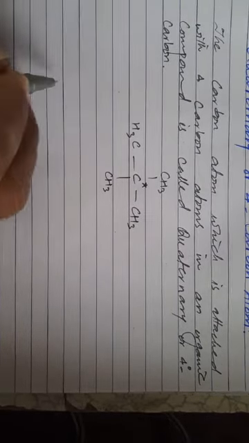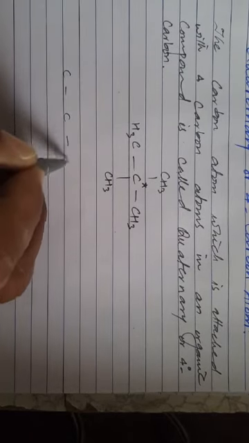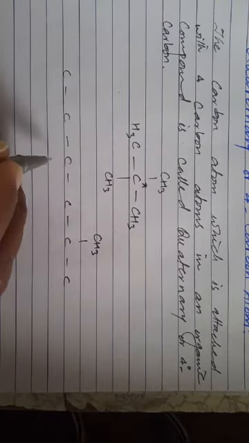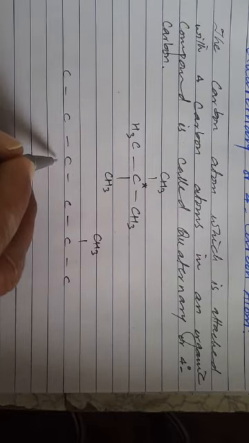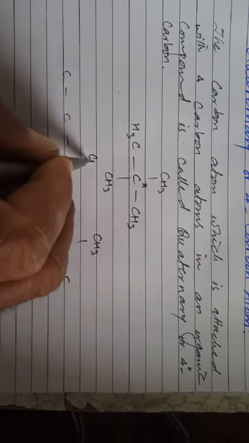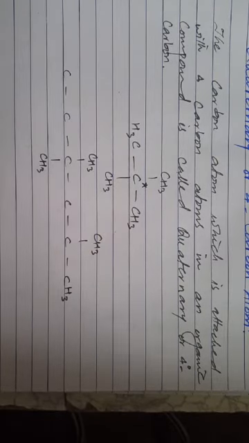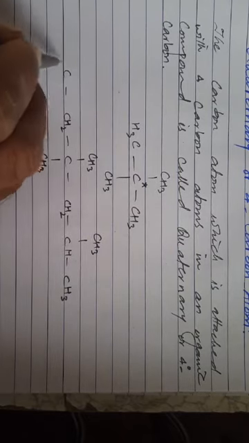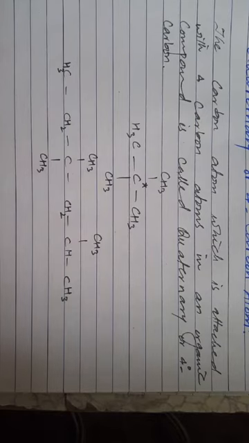Now we can summarize all 4 types of carbon atoms in a single example, like this: C, carbon, C, carbon, C. This carbon CH3, CH3. Now we will complete the bonds with hydrogen atoms: CH2, CH2, CH3. First of all, we will discuss the primary carbon atoms.